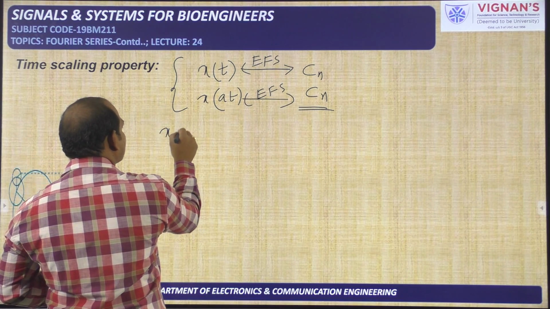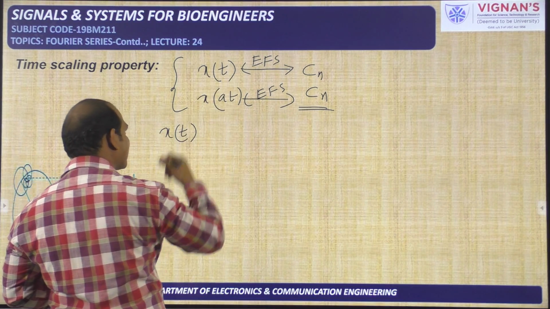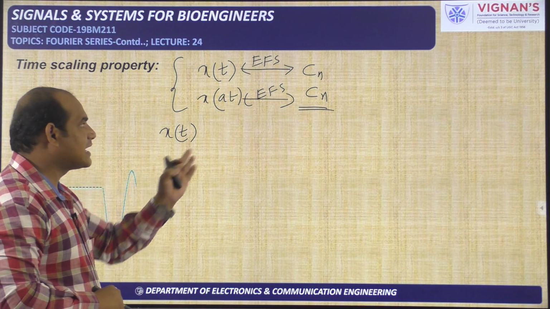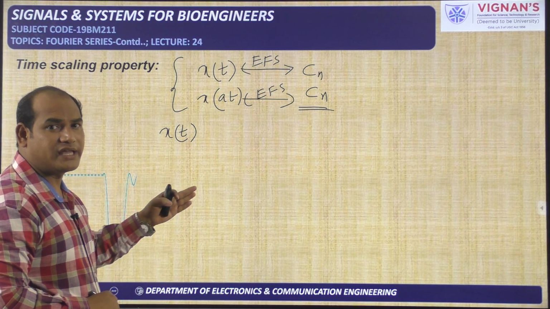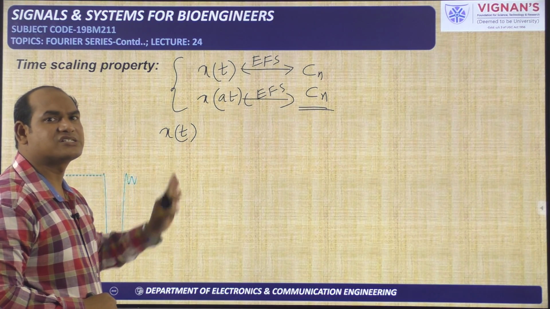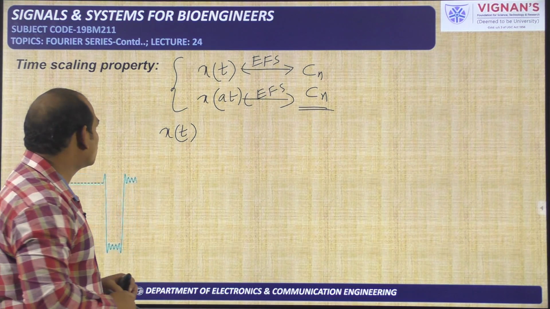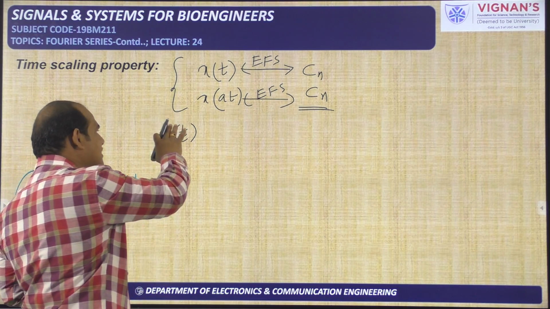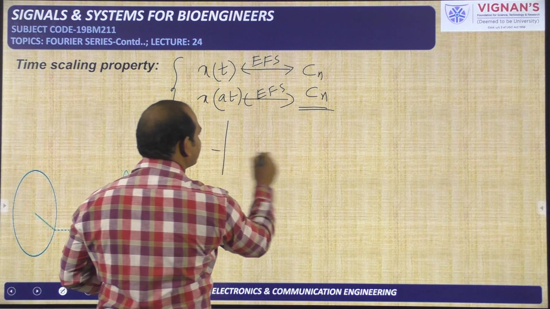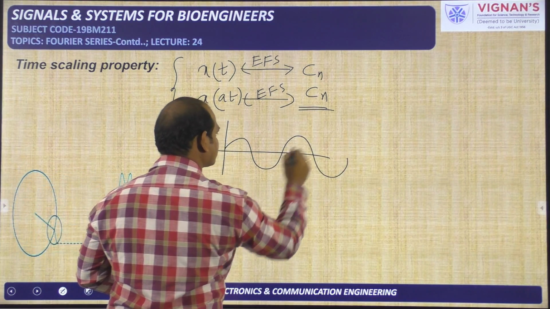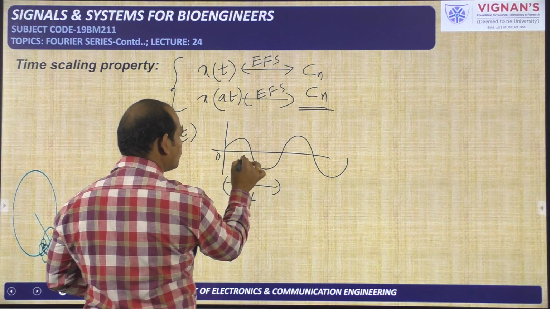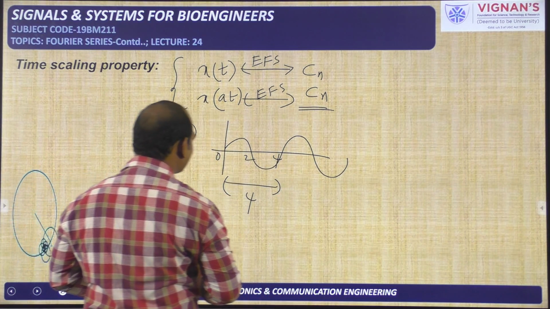For example, x of t is a periodic signal. We are talking about the Fourier series, so it should be a periodic signal, not like the rectangle pulse signal we took previously to explain the time scaling property. So x of t should be a periodic signal, for example like this. This has a time period of 4 seconds, from 0 to 4.